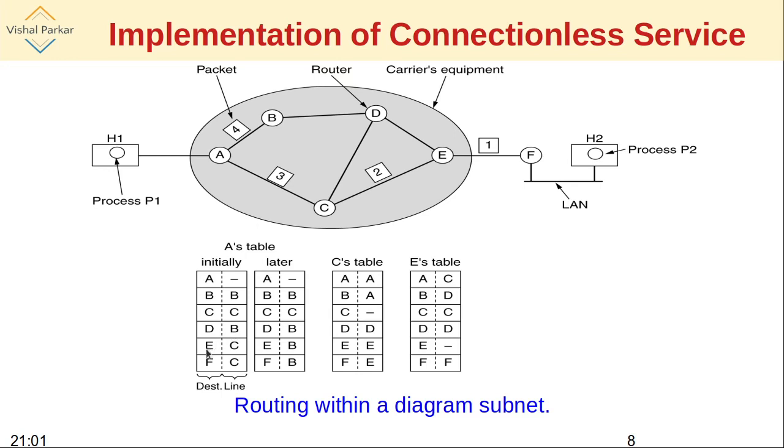Similarly for E and F, A can take the path through C. That's why both are C.